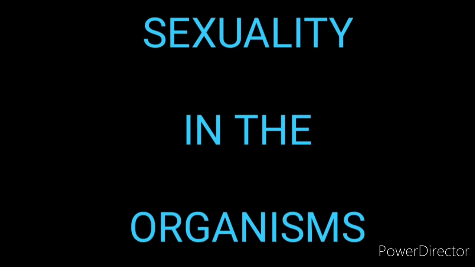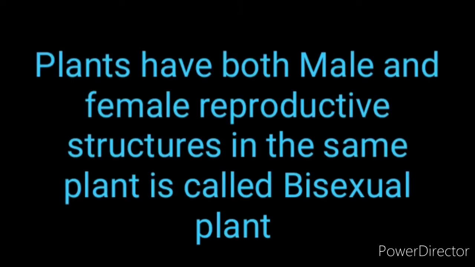Today we are going to discuss sexuality in organisms. Sexual reproduction in organisms involves the fusion of male and female gametes from a single individual or from different individuals. So we'll see which type of organism or plants. First we'll take the plant.